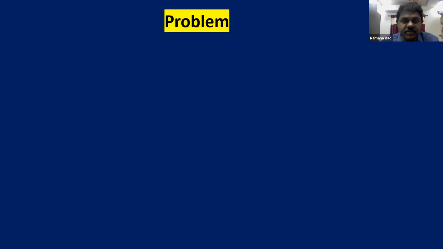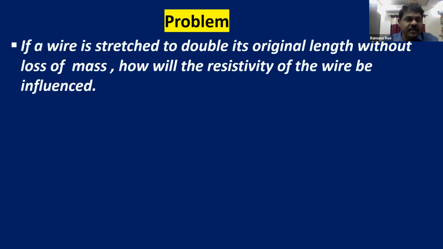Now coming to another problem. In this case also the wire is stretched. If a wire is stretched to double its original length, read this problem carefully, without loss of mass, again mass is not changing, how will the resistivity of the wire be influenced? Without solving the problem, we can answer the question.